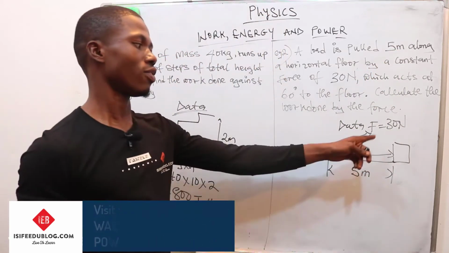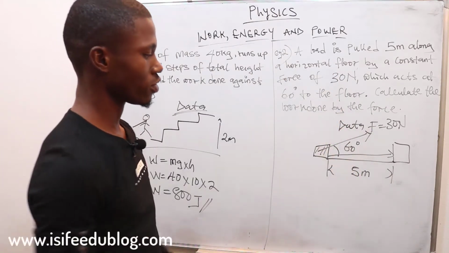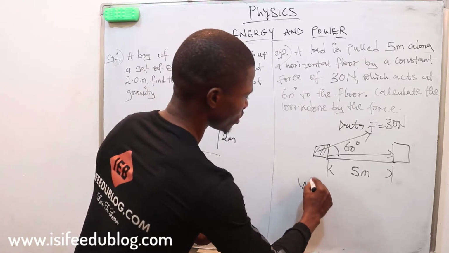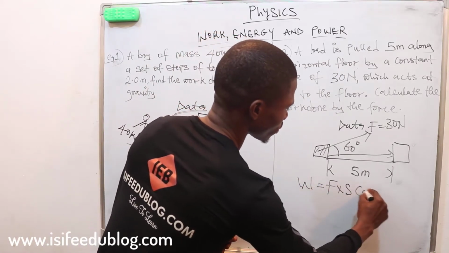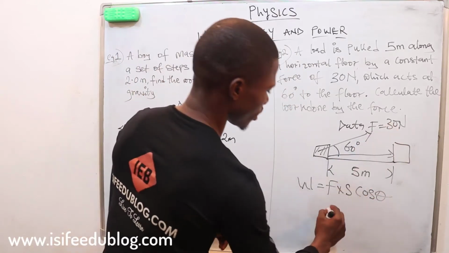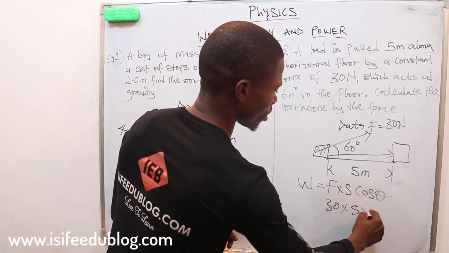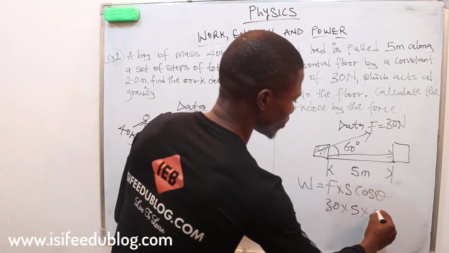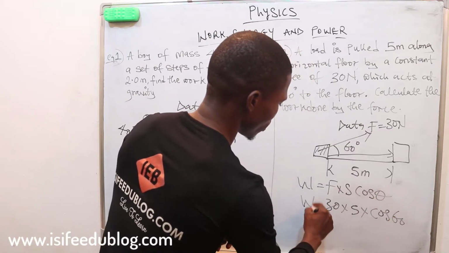This is just an illustration of this question. Our work is equal to F times s cos theta. So filling in, our force is 30, times our distance 5, times cos 60. So this is our work.